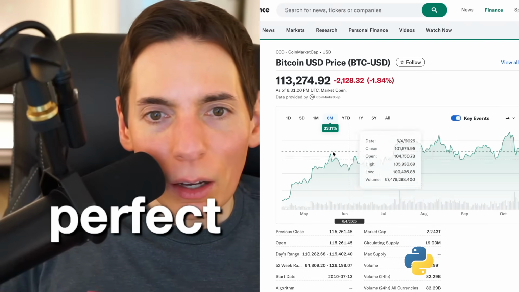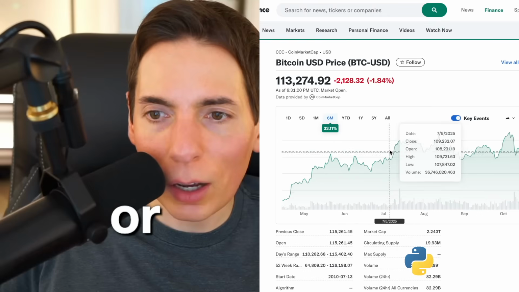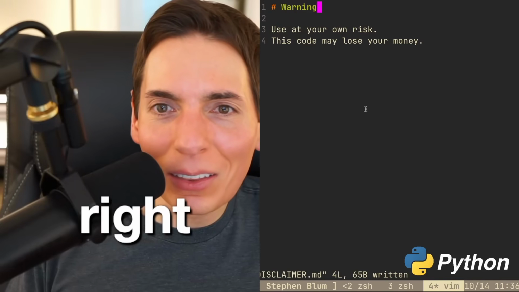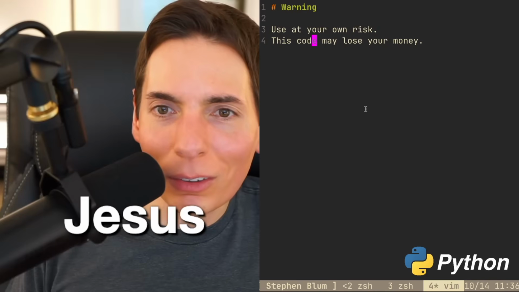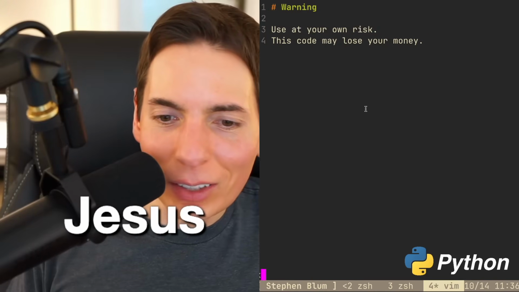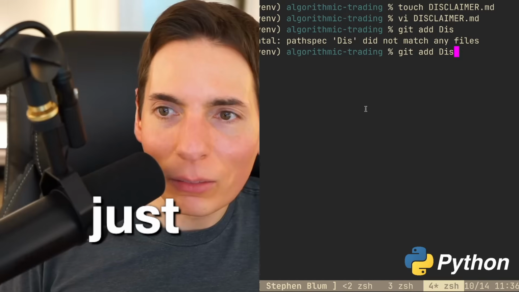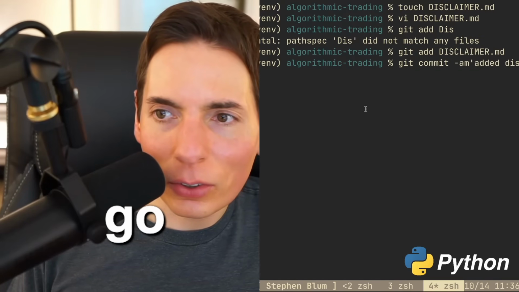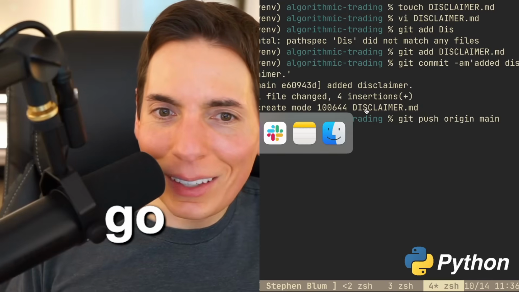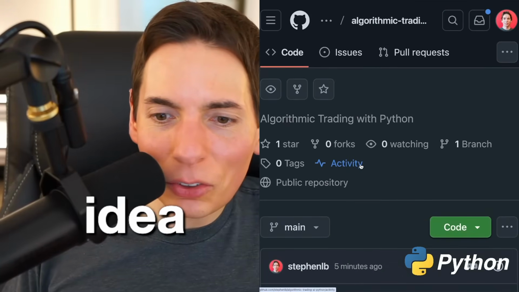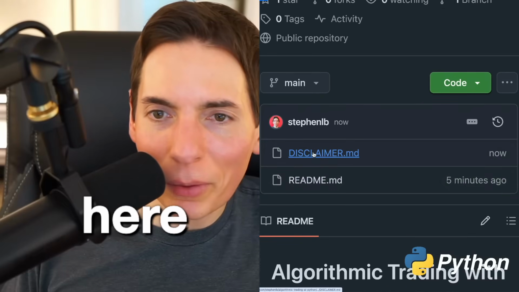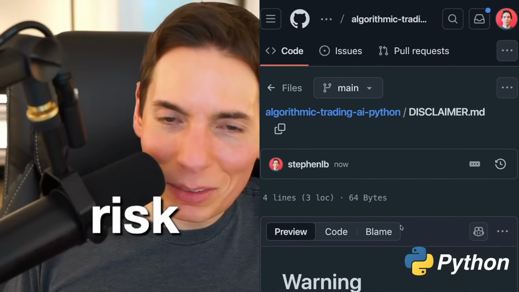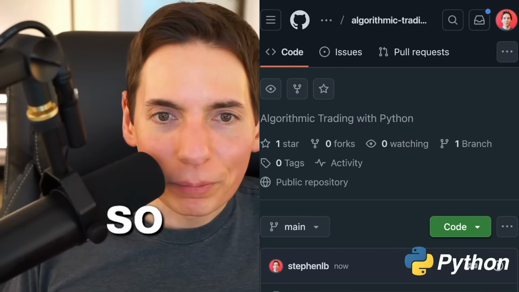The only times when you lose money, or you don't do it right, is when you have big swings up. We added the warning: use this code at your own risk, this code may lose your money. Disclaimer added. Git add disclaimer. Git commit, added disclaimer. Good idea. So now our disclaimer is here. Warning, use it at your own risk. You may lose money. Be careful.